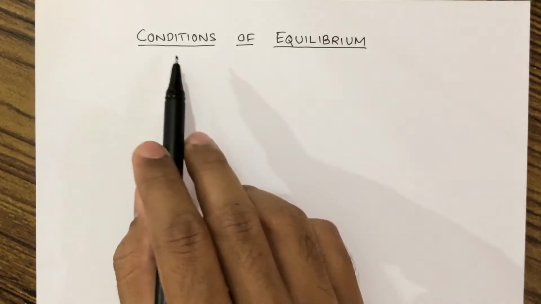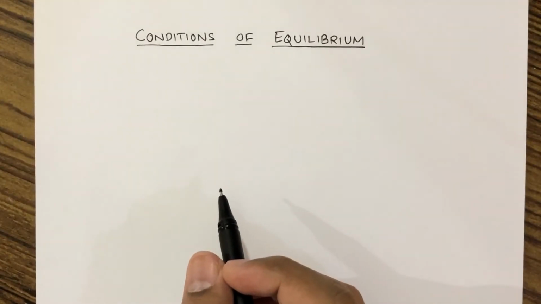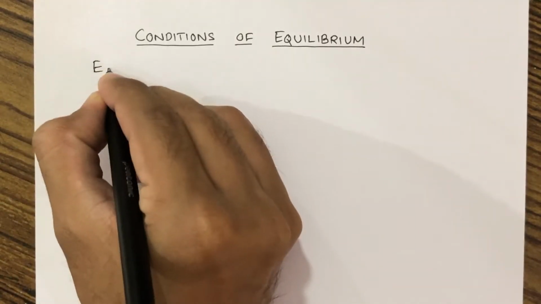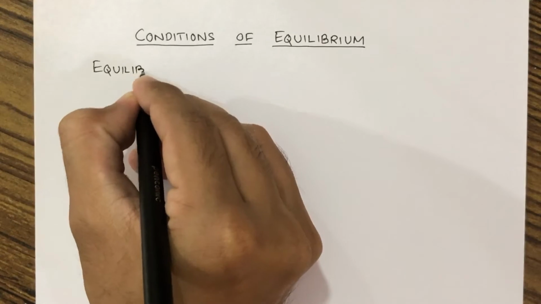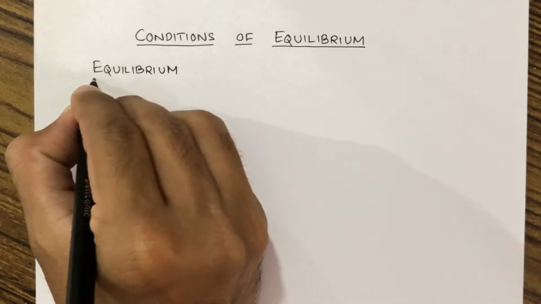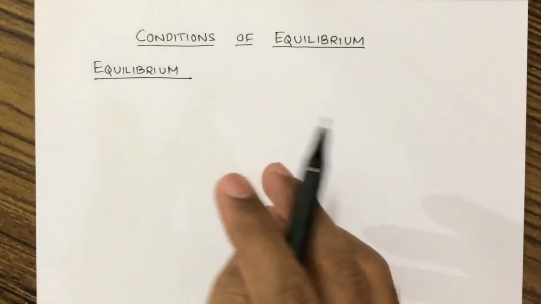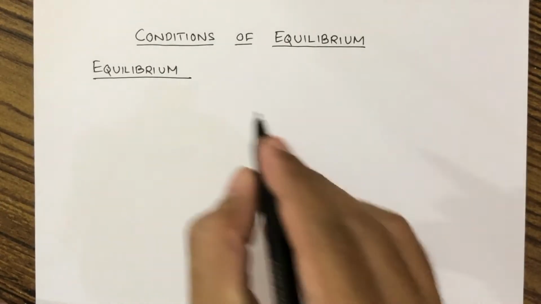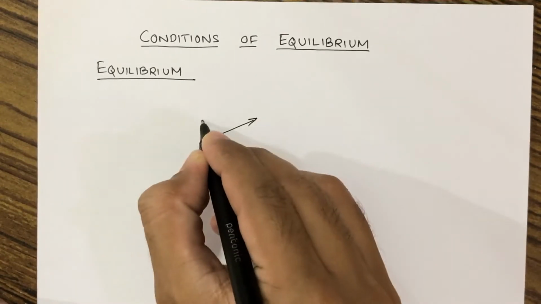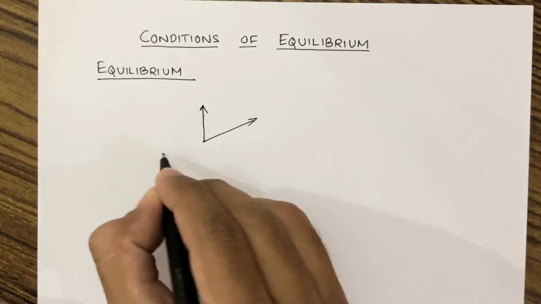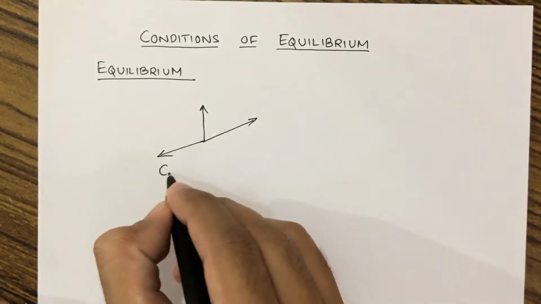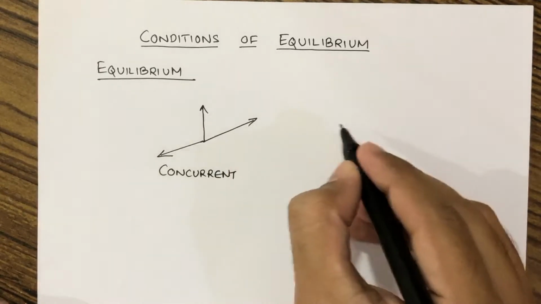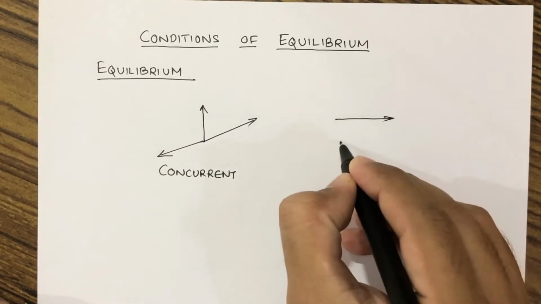Today we will discuss conditions of equilibrium. Before discussing this, we need to know what equilibrium is. Now, when some external forces act, these external forces may be concurrent or they may be parallel. If these external forces are concurrent, it means they are passing through the same point. So, these are concurrent forces, and suppose they are parallel forces.